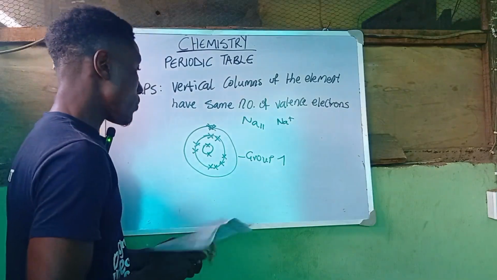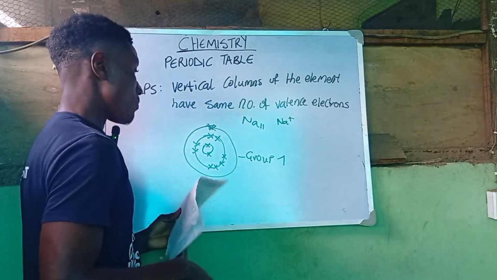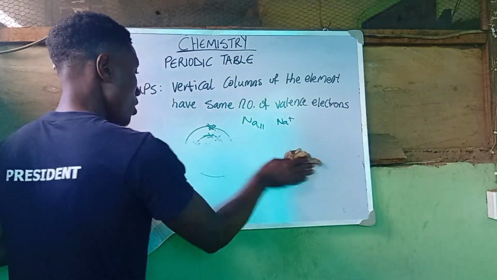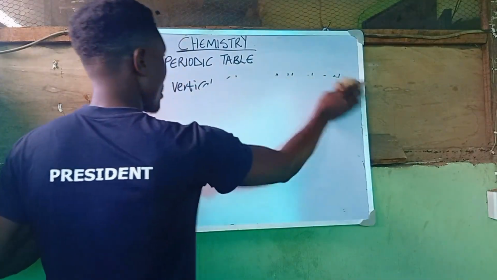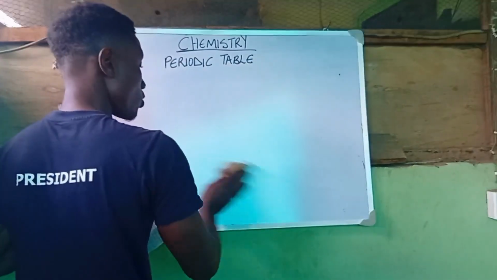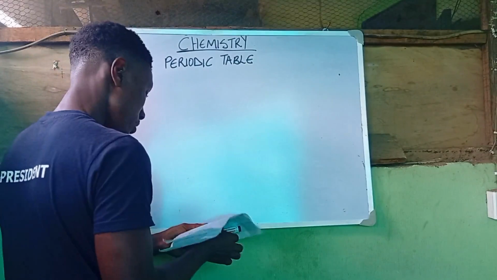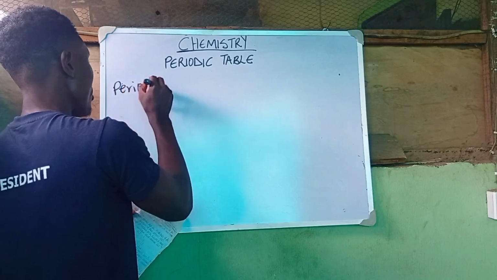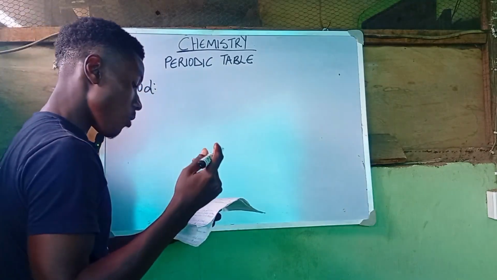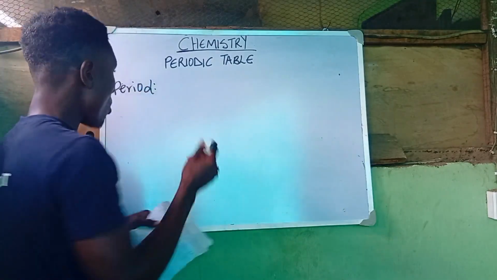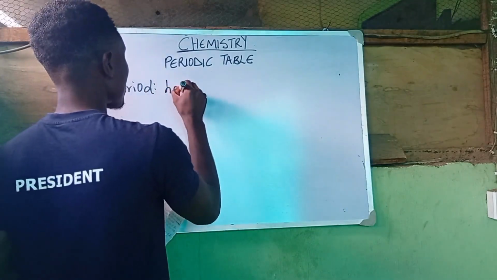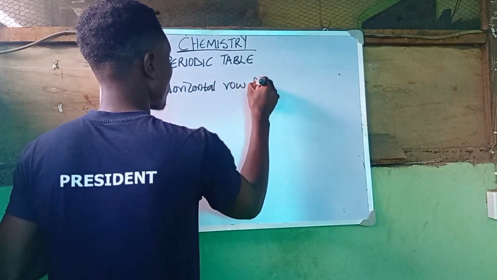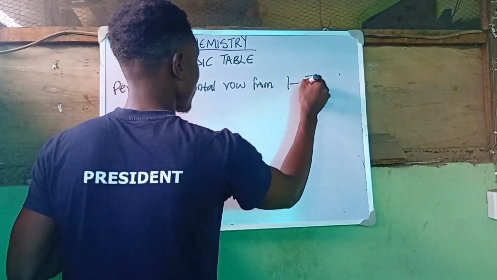Then let's talk about period. We say the period is a horizontal row. Please take note: we say group is the vertical column, and the period is a horizontal row. This is the horizontal row from number 1 to 7, right?